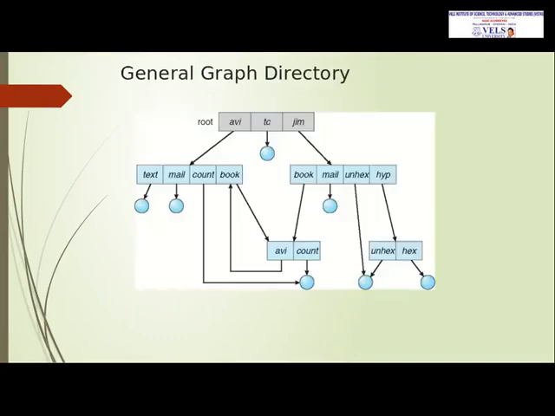So here also the same name can be used for different directories. Here count is used in different directories.